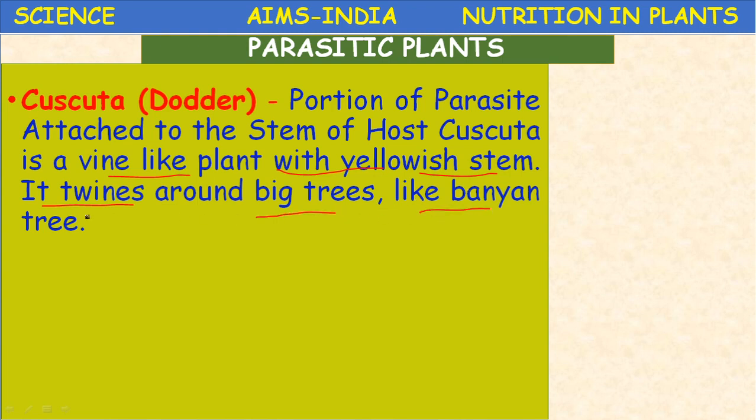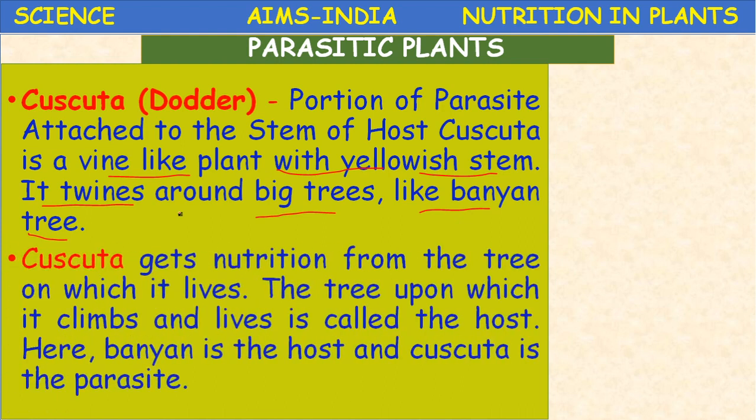The hosts of this Cuscuta are large trees. Cuscuta gets its nutrition from the tree on which it lives. The tree upon which it climbs and lives is called the host.